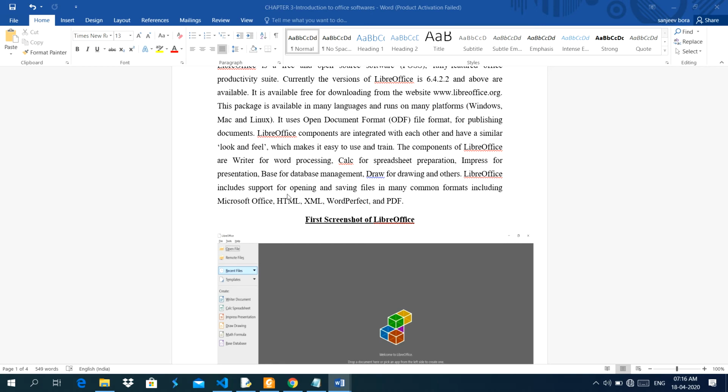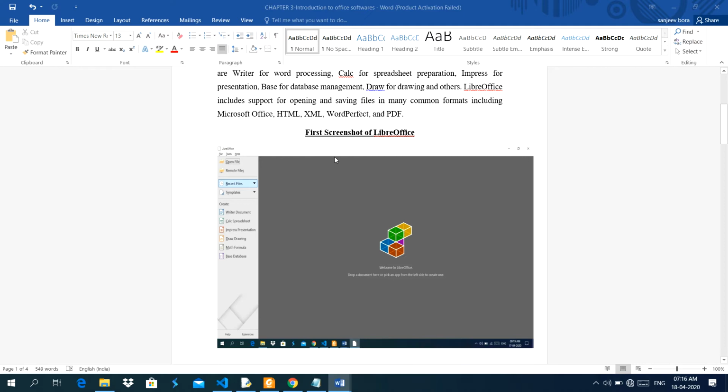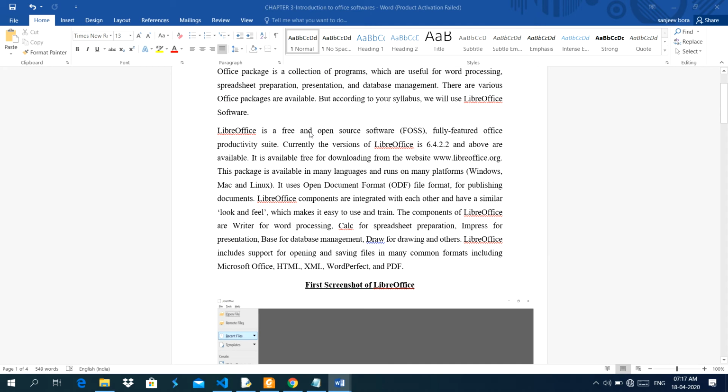LibreOffice supports opening and saving files in many common formats, including Microsoft Office, HTML, XML, WordPerfect and PDF files. This software can open Microsoft Office file formats because Microsoft Office is the most used software in offices. You can say 90% of the market is captured by Microsoft Office. But this software is available free of cost.